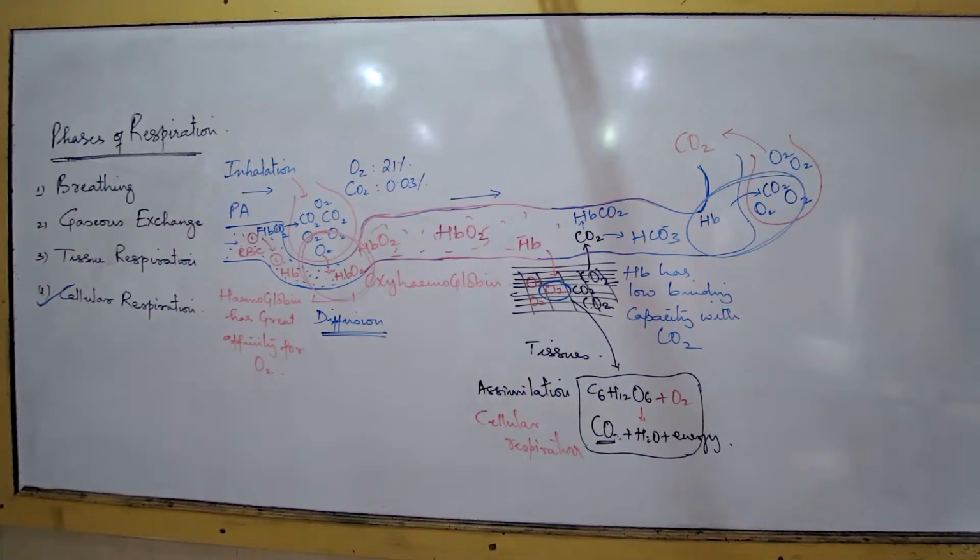Same point, continue. A small fraction of carbon dioxide forms a temporary compound. Did you miss out anything? Ask your friend.